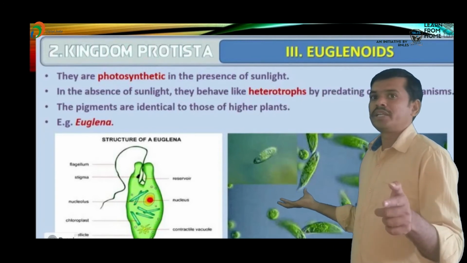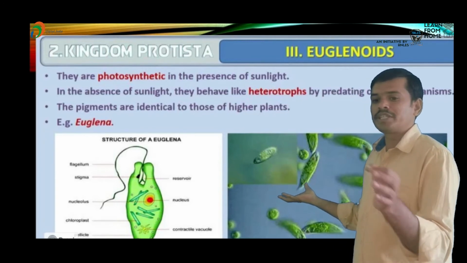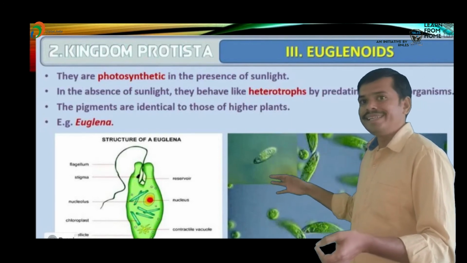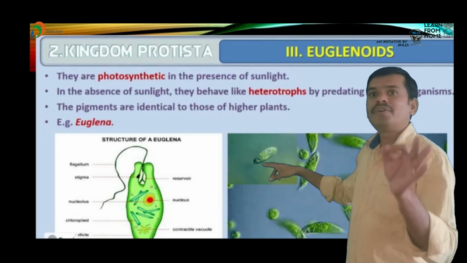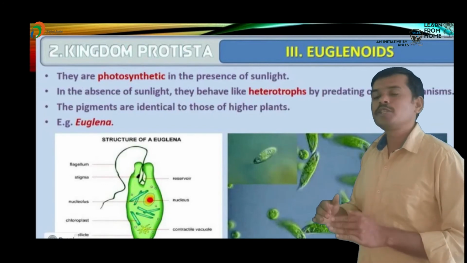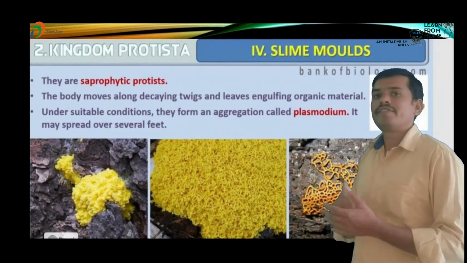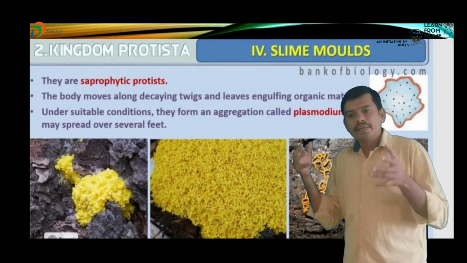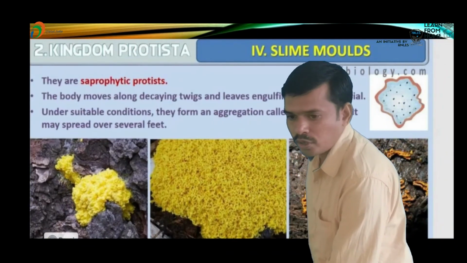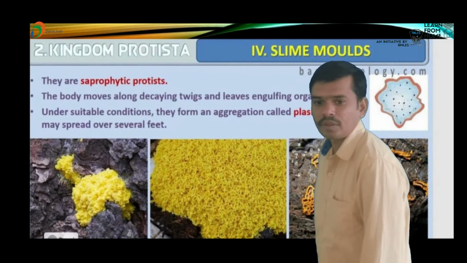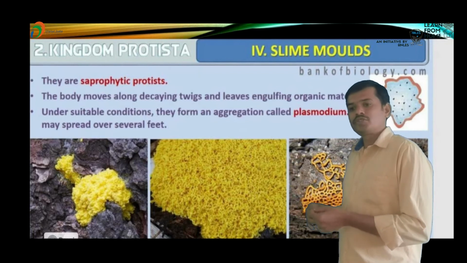Under suitable conditions, the plasmodium produces a number of spores, and it can easily grow for several feet. It bears spores at its tips.